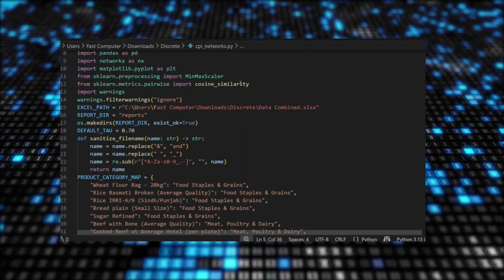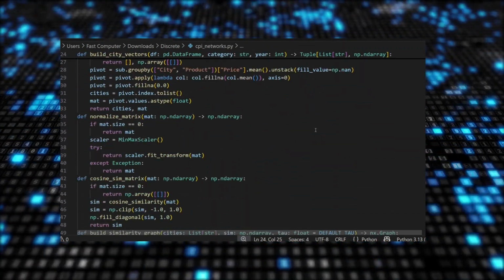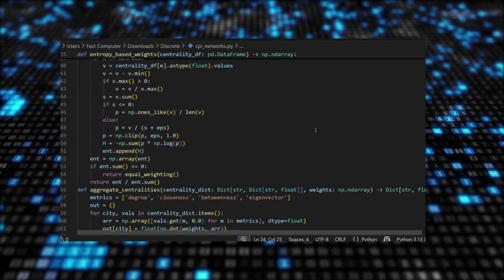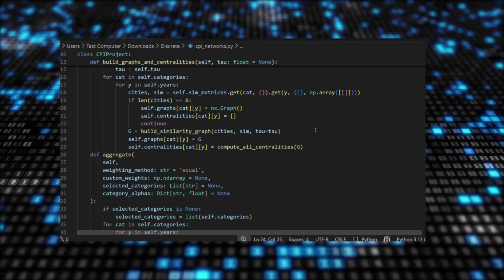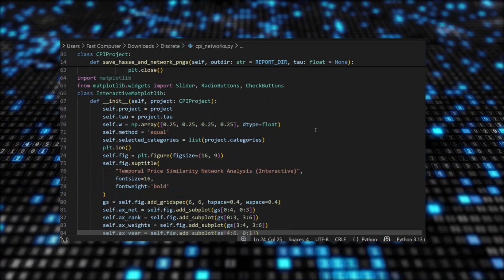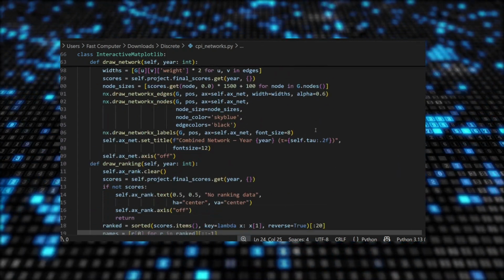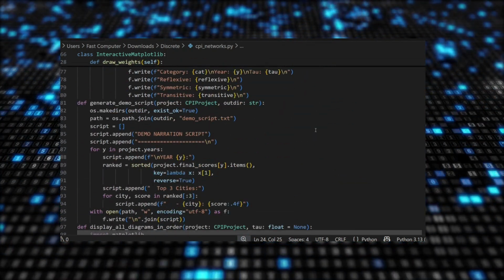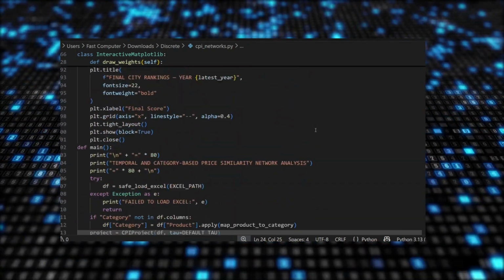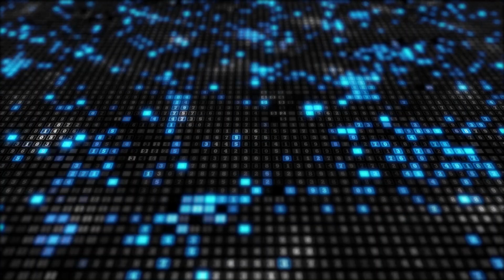Here is our complete code, all implemented using Python and discrete structures concepts. Here is the result of our code.